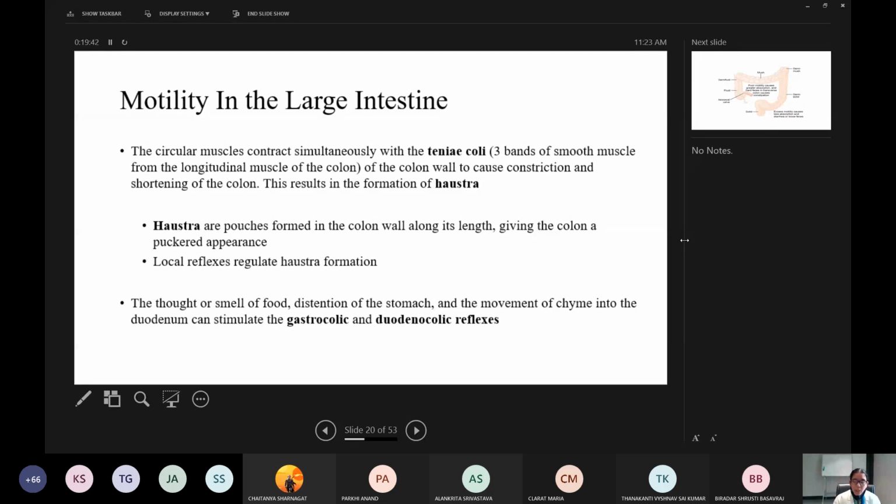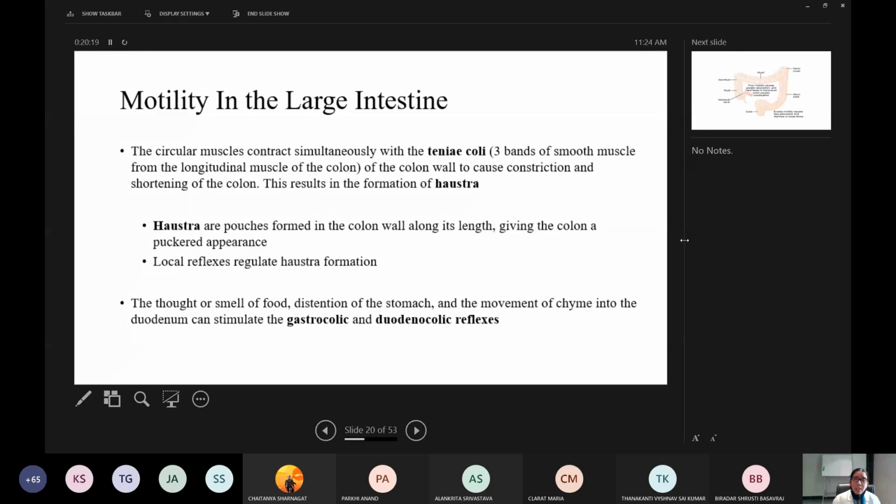So when these bands constrict, a larger part of the colon will constrict and it leads to the formation of segments, which in the large intestine are called haustra. Hence these contractions are called haustral contractions. Okay, as there is segmental contraction in the small intestine, in the large intestine the segments formed are called haustra. It is because the longitudinal muscles form 3 bands.